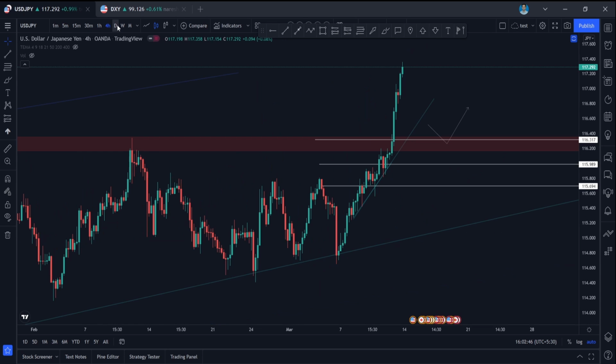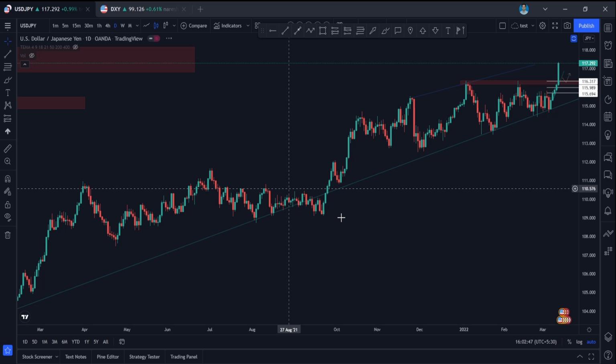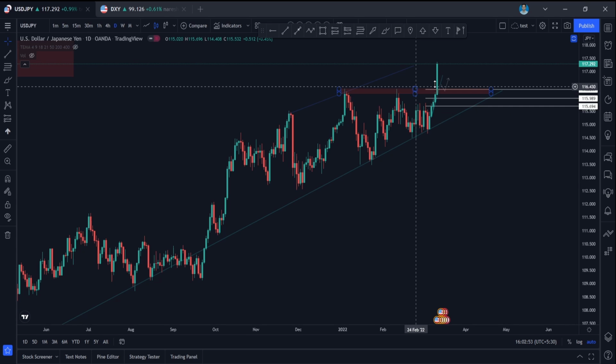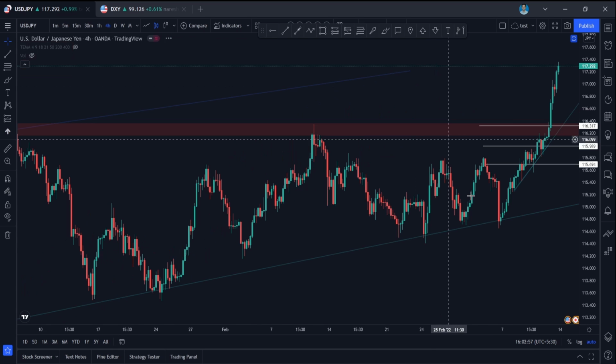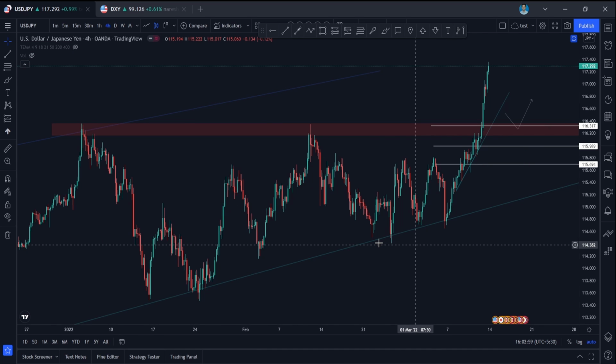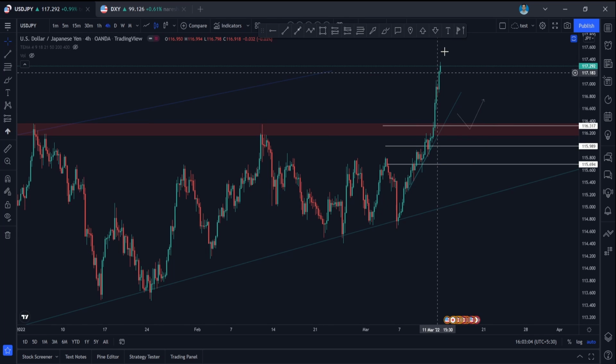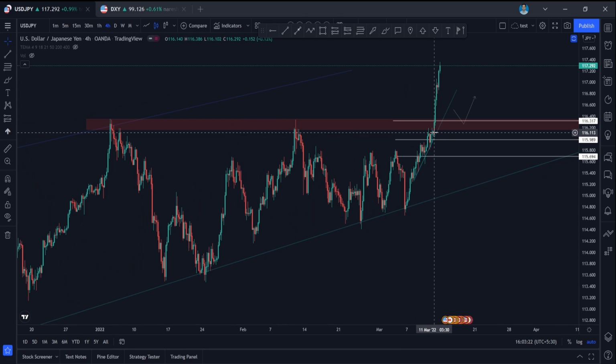So what we are having in USD JPY. In USD JPY, it is in a major uptrend, and last week we had a breakout here, and it is super bullish. So right now we are not having any setup. We can't enter buying at the top, so we will need to wait for the pullback to happen. I have already drawn these levels using Fibonacci retracement: 36%, 34%, 50%, 60-some percent retracement here. So wait for the price to pull back, guys, and wait for the confirmation of moving up again. You can go for long entries on that.